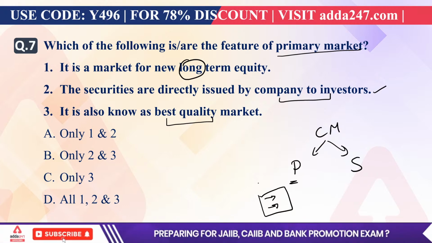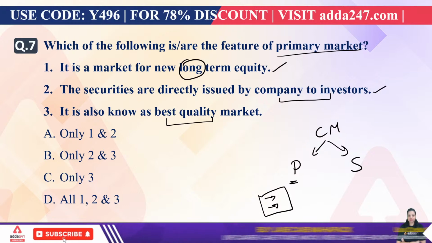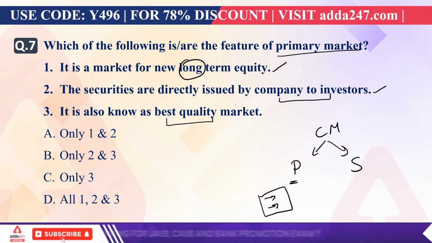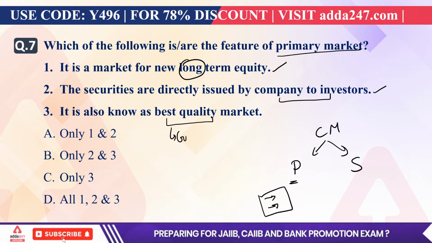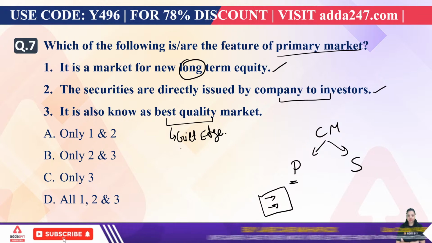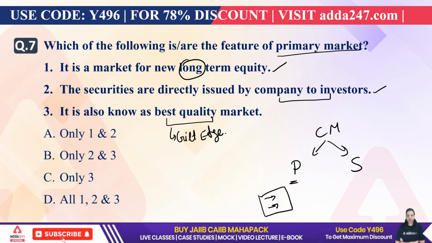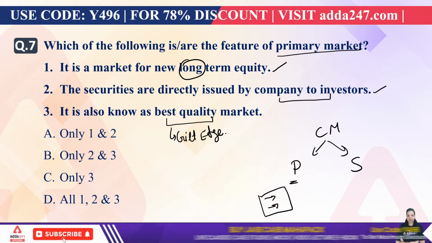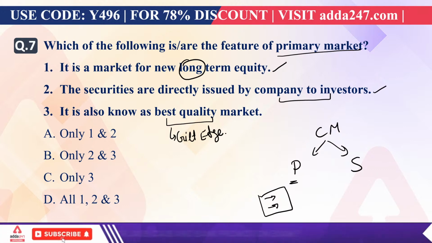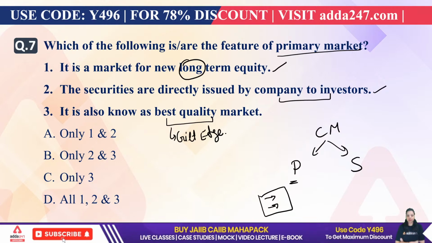Now, that it is a market for long-term new securities is also true. So the first is correct, the second is correct. It is also known as the best quality market, no. The best quality market is the gilt edge market. This is the market regulated by RBI, in which government securities are sold and purchased. Why is the gilt edge market known as the best quality market? Because under this, RBI sells and purchases government securities, and government securities are risk-free assets. That's why it is known as the best quality market.